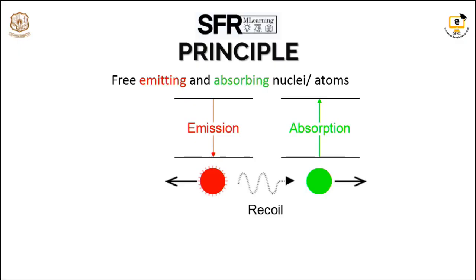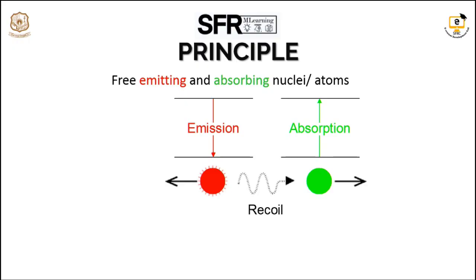the emitting and absorbing nuclei are free, the recoil energy is increased. What is meant by recoil energy? Recoil energy is just like a gun recoiling when a bullet is fired. The conservation of momentum requires a free nucleus to recoil during emission or absorption of gamma rays. It means nuclear resonance is unobservable with free nuclei, because the energy shift is too large to have a significant overlap of emission and absorption spectra.